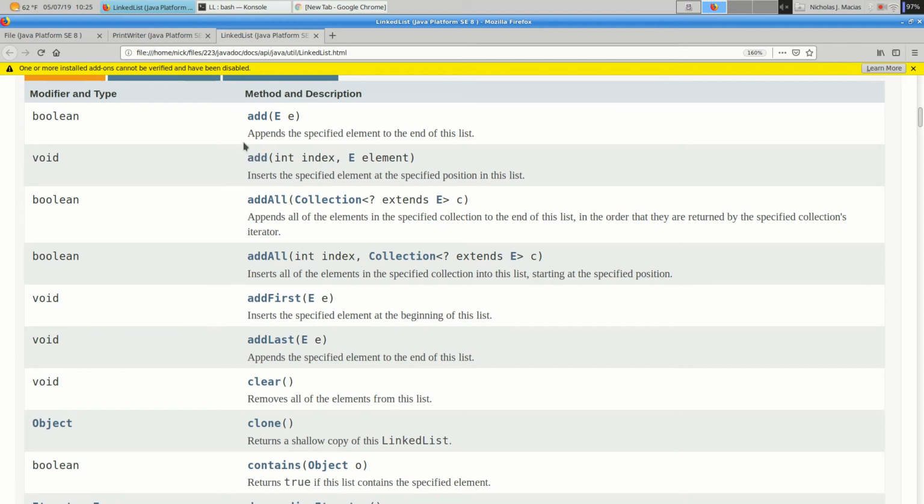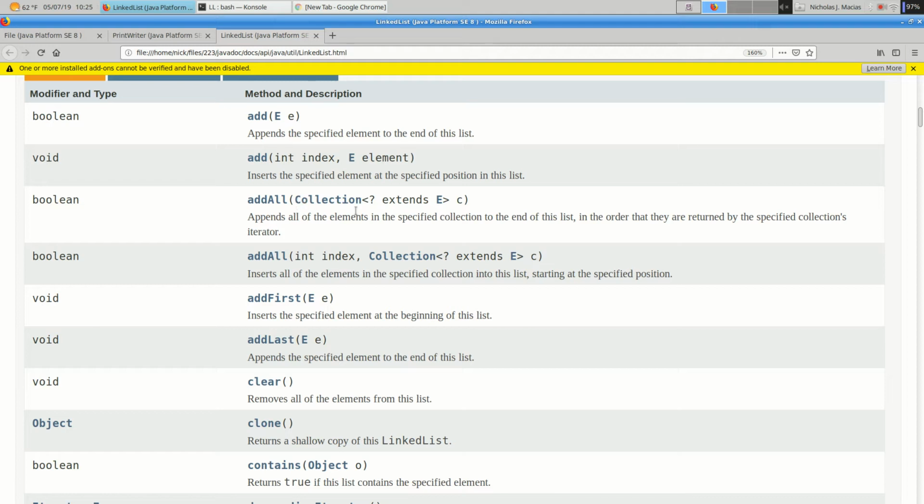And then there's a series of methods. So we can say add, which puts an element on the end of the linked list. We can say add an element at a particular position, an index, which is kind of what we would do with an array, right? Array bracket i equals x. Well, we could say list.add(i, x), and it will put it in the ith position in the linked list.